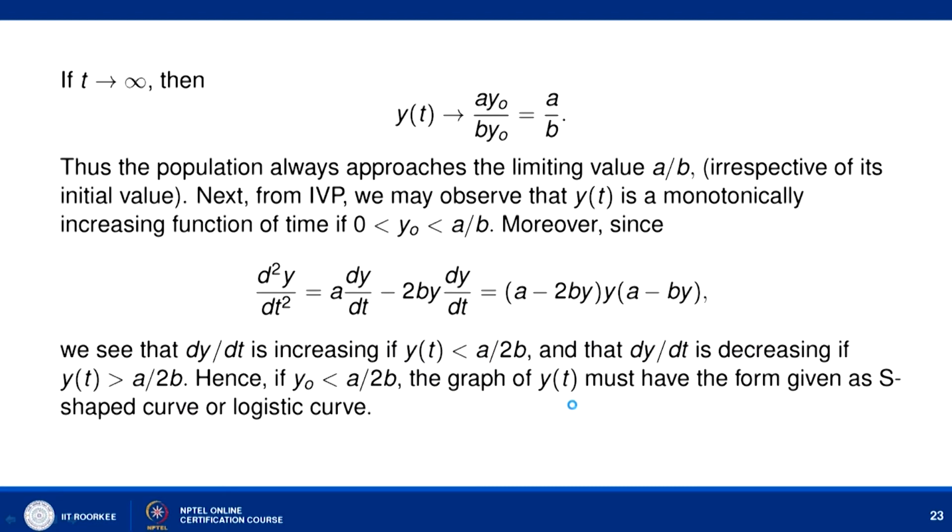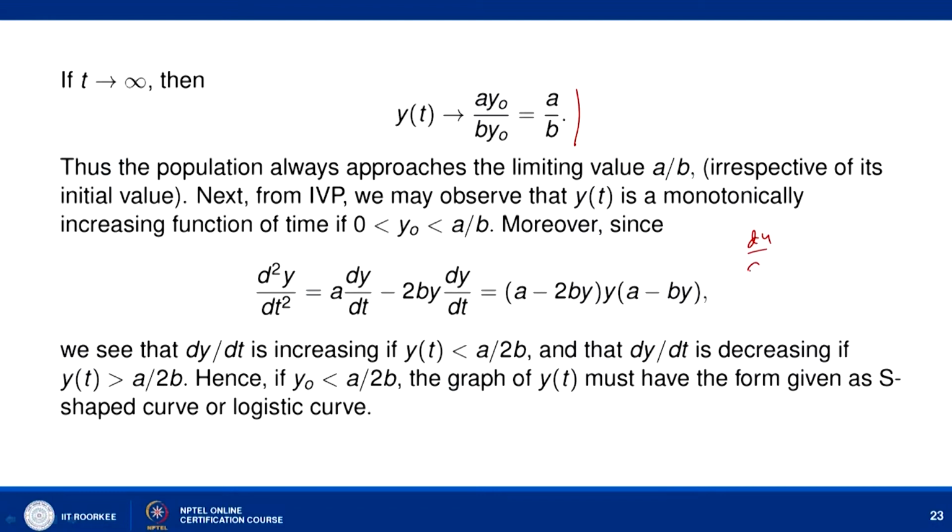So, we can say that at t tending to infinity, the asymptotic value of y t is nothing but a by b. So, it means that the population always approaches the limiting value a by b, whatever be the initial value, but population is approaching to the limiting value a by b.